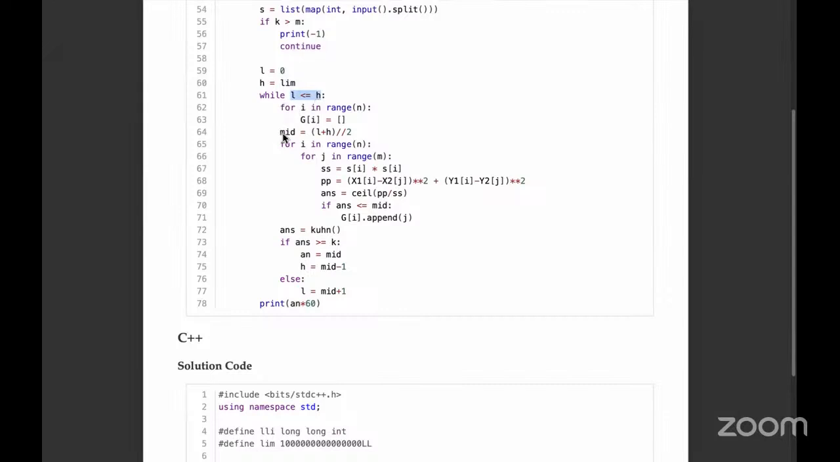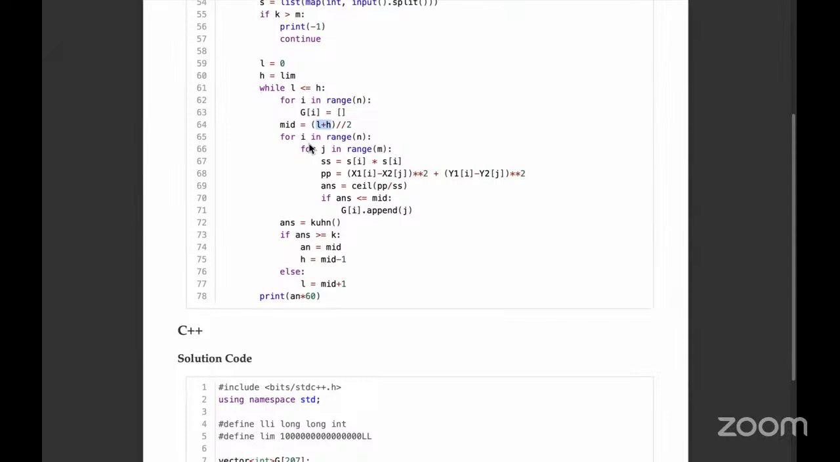So we are taking mid equals (L plus H) divided by 2. If you're using any other programming language, make sure that this does not overflow. In Python, it is fine. However, if you're using C, C++, or Java, you might want to do L plus (H minus L) divided by 2 instead of (L plus H) divided by 2 to avoid overflow errors.